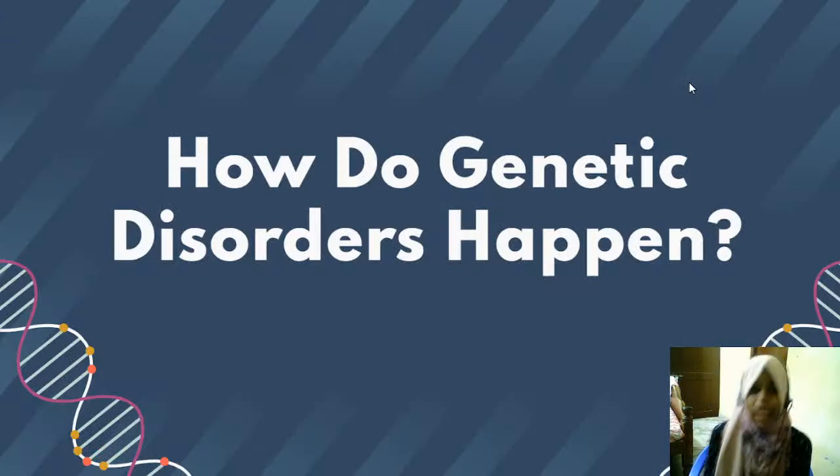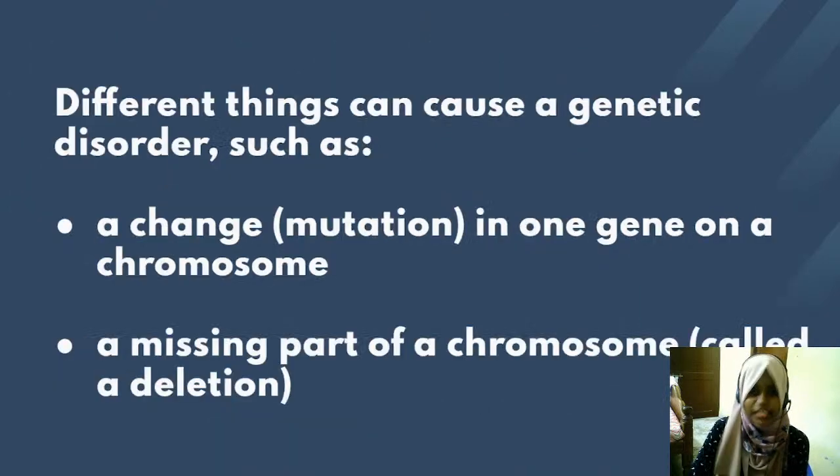So now, how do genetic disorders occur? So far we've seen what genetic disorders are, what genetics is, and what genes are. Now we'll see how these genetic disorders occur. You would have got a basic idea by now. These genetic disorders occur when there is a mutation or a defect in the chromosomes, the genes or the DNA. Different things can cause a genetic disorder, such as a mutation, as I already told you. A change in one gene on the chromosome can cause a genetic disorder, or a missing part of a chromosome.